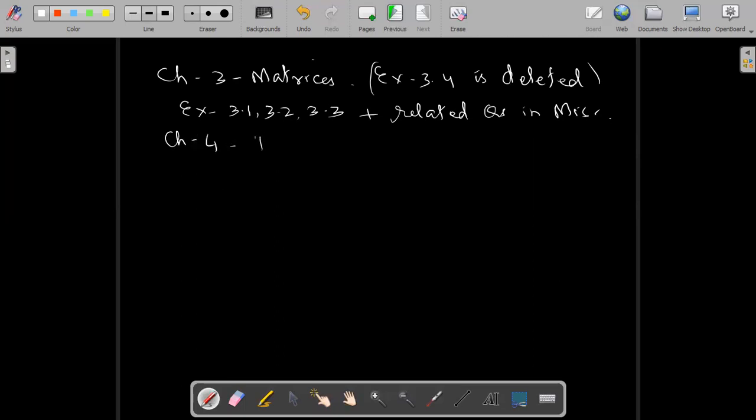Then chapter number 4, determinants. Here properties of determinants and consistency of equations are the deleted portion. So that means you have to leave exercise 4.2.